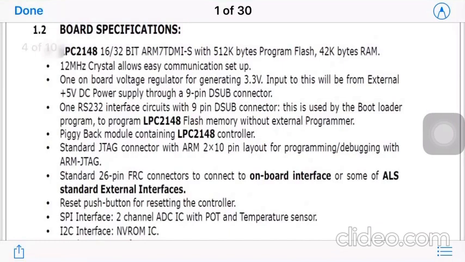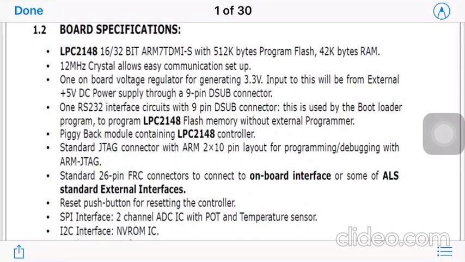Okay, one RS232 interface circuit with 9-pin D sub connector. This is used by the bootloader program to program the LPC2148 flash memory without the external programmer. Okay, so now what is this? So they are providing us one RS232 interface circuit with the 9-pin D sub connector.